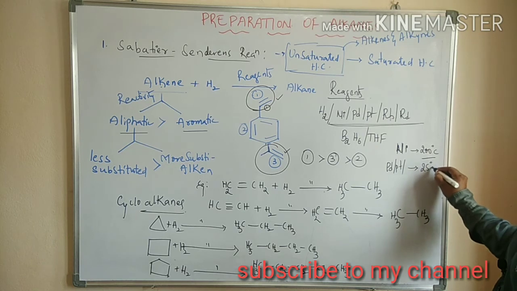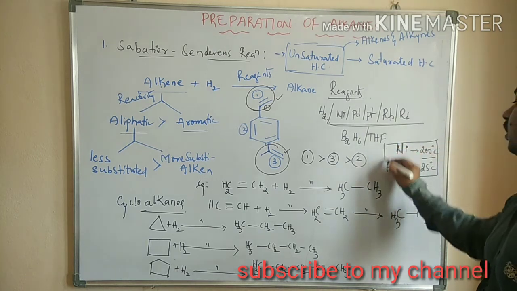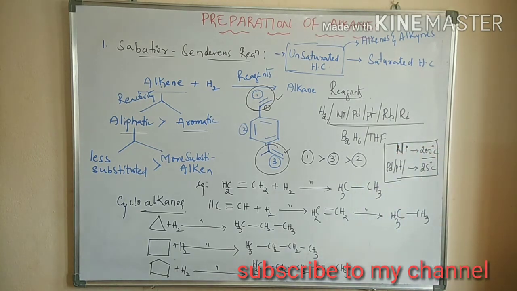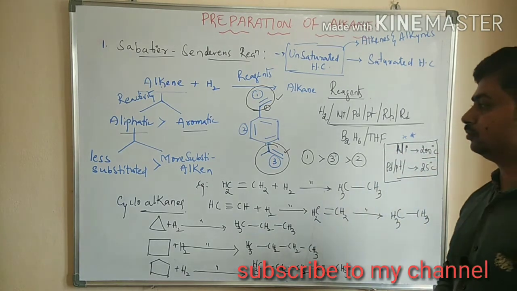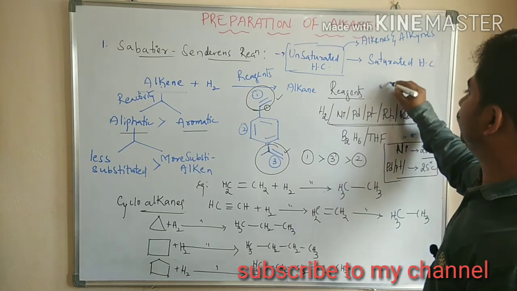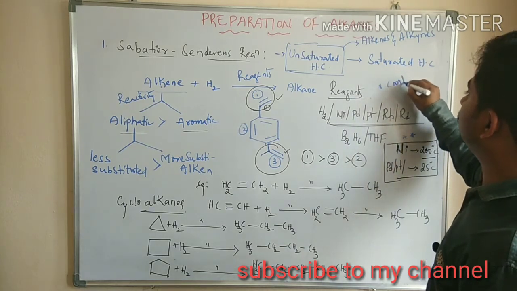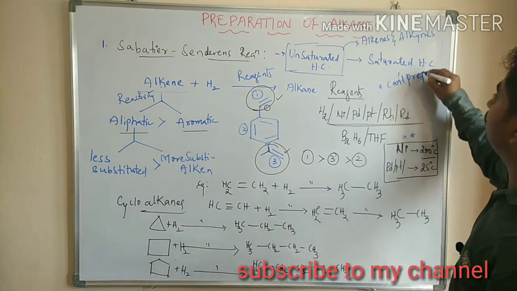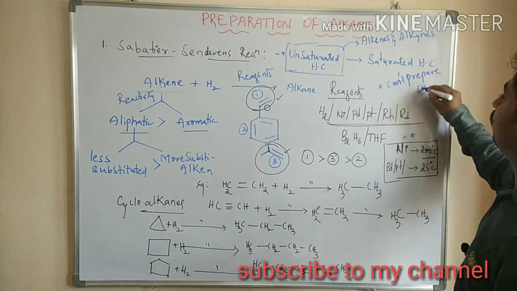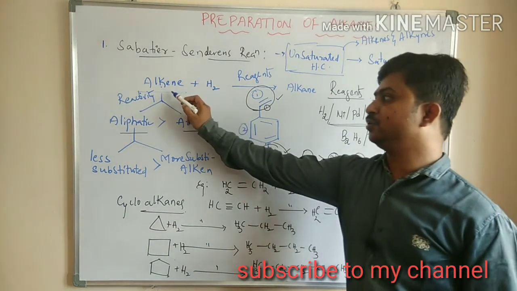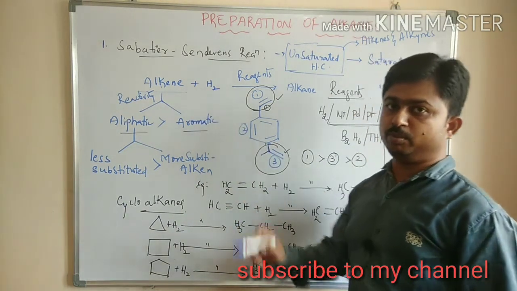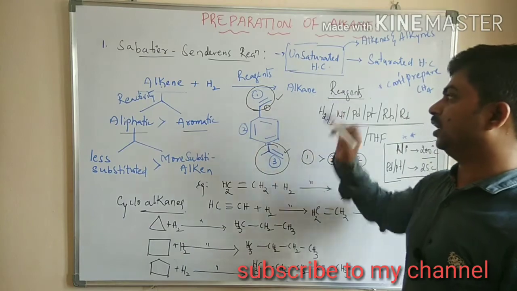At 25 degrees centigrade only, the reaction can take place. This should be remembered. And by using this method we cannot prepare methane. Why? Because we are using compounds containing two or more carbons for the preparation of alkanes.